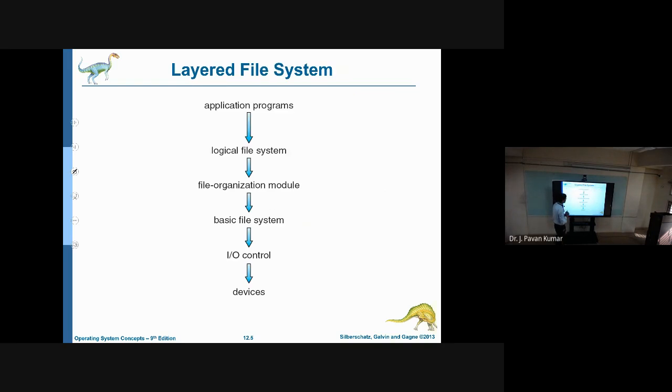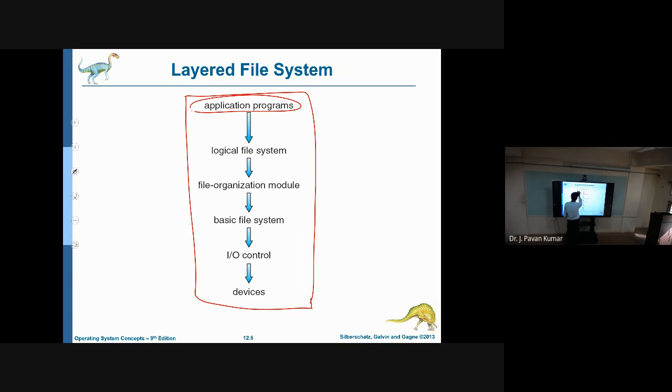These are the layers of the file system. How many layers do we have? 1, 2, 3, 4, 5, 6, six layers. First, the application programs, which are whatever programs we write. In them, as we have seen earlier, we may write a path like C drive, then the data folder, then CSE, then C section, some folder, and at the end file dot txt. This is the path that you have given.